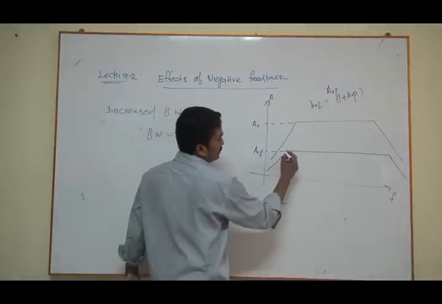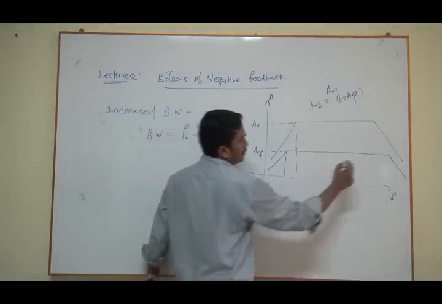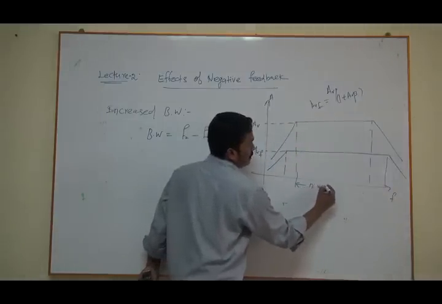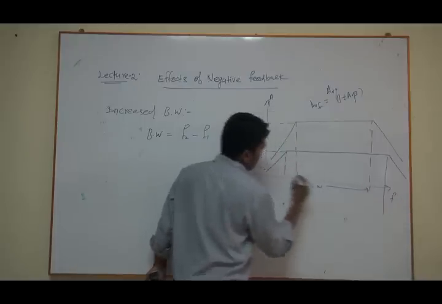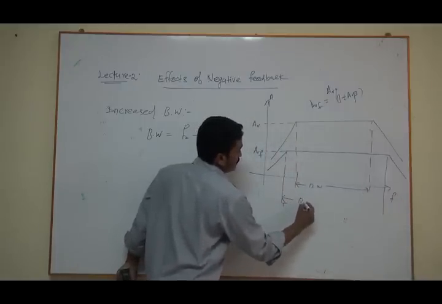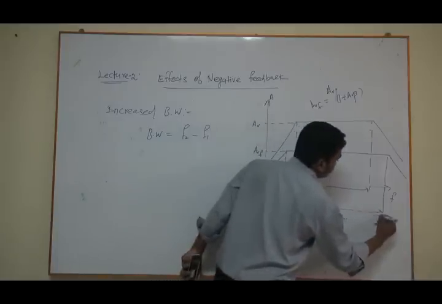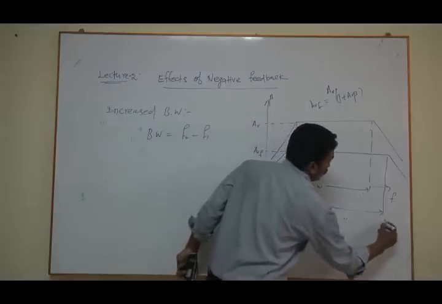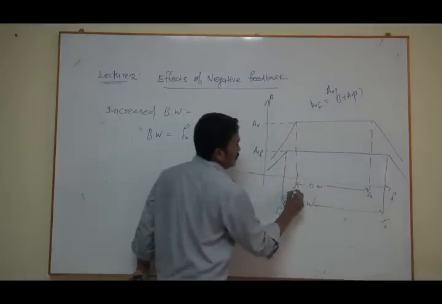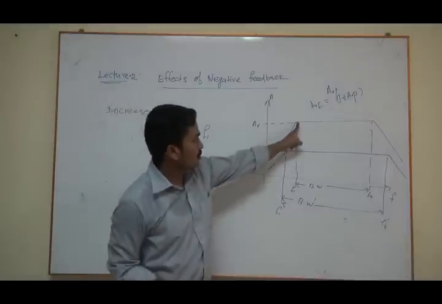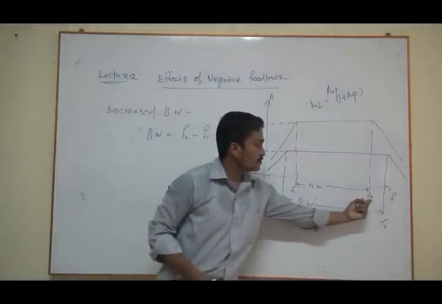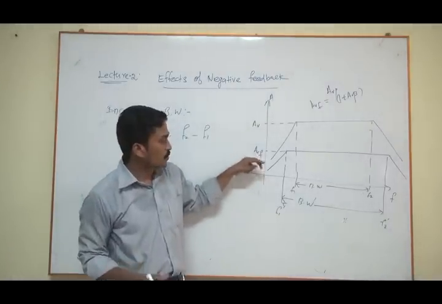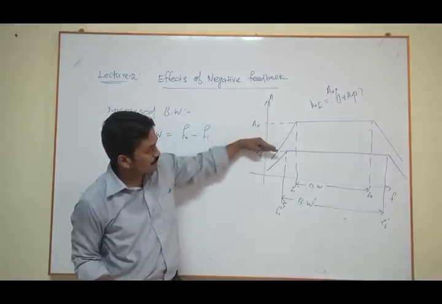Now let us take the bandwidth of both the responses. This is your normal bandwidth without feedback, and here let us assume the bandwidth dash, F1 dash, F2 dash; this is F2 normal, this is F2. This gives you the bandwidth from this location to this location, but the negative feedback factor brings down your gain from here to here.